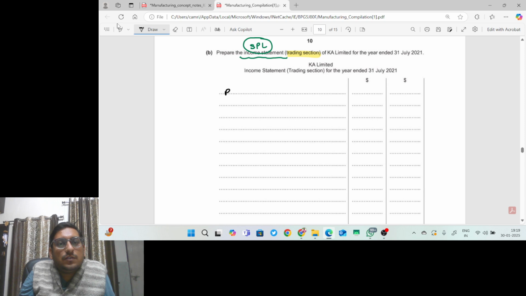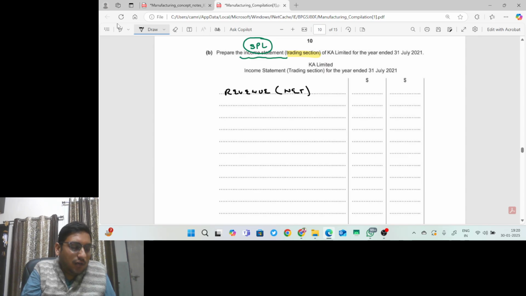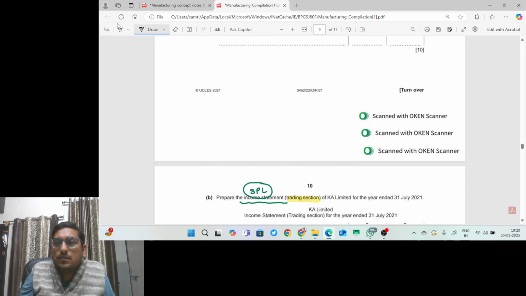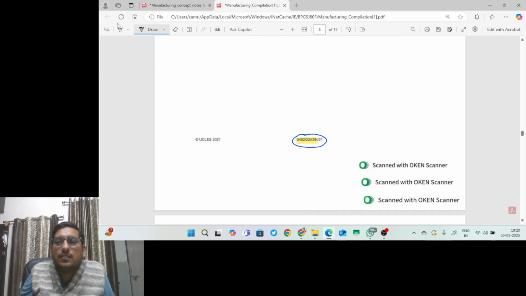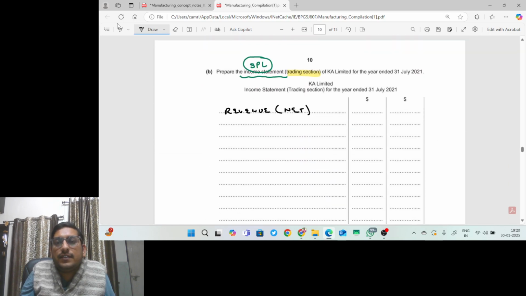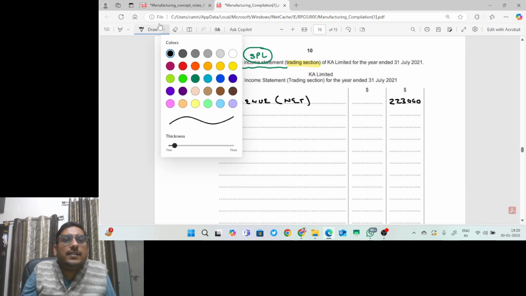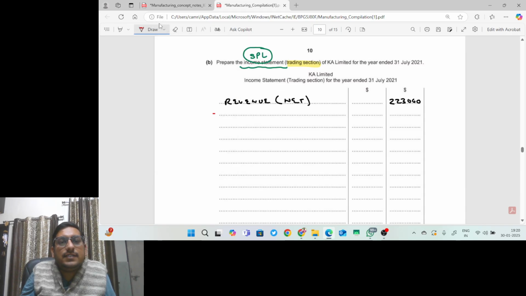So revenue is given to us. There is no sales return given to us. So how much revenue is given? Sir, revenue given to us is 2,23,000. So we'll just write 2,23,000 in the outer column. From this 2,23,000, can I say I will deduct cost of sales?